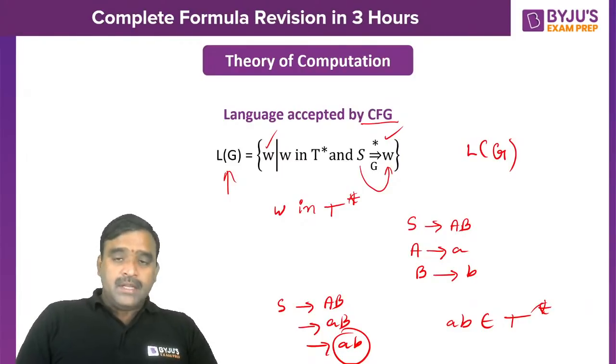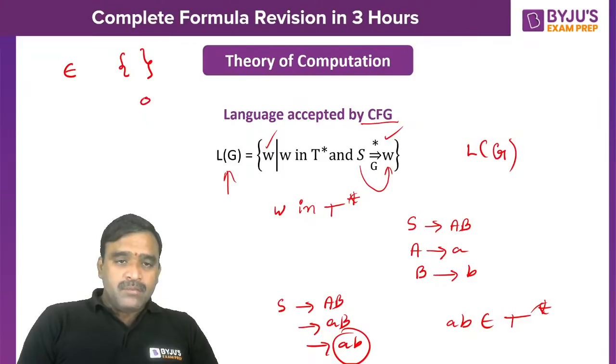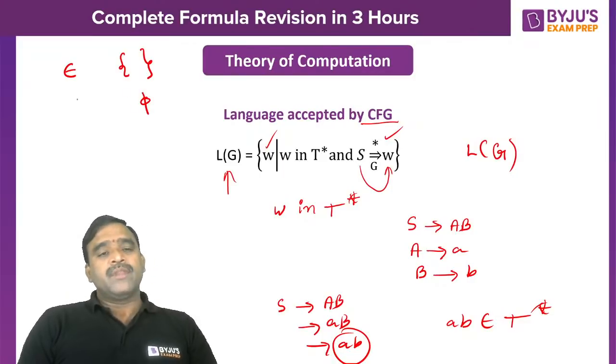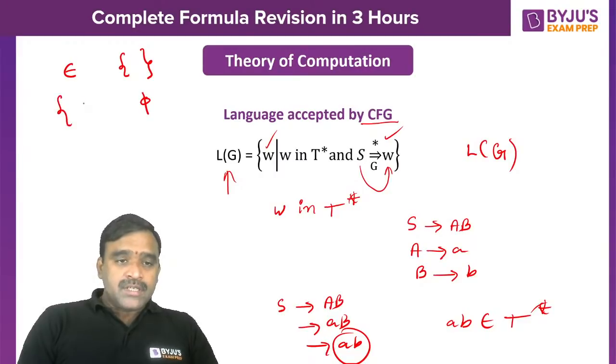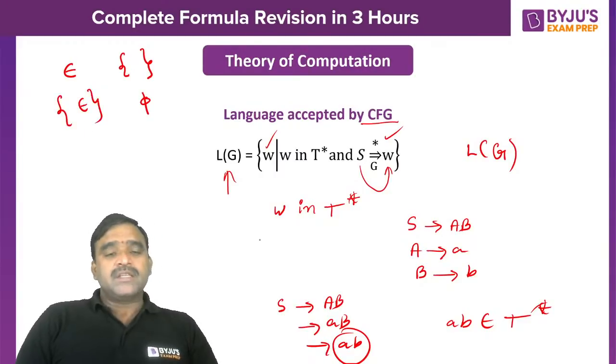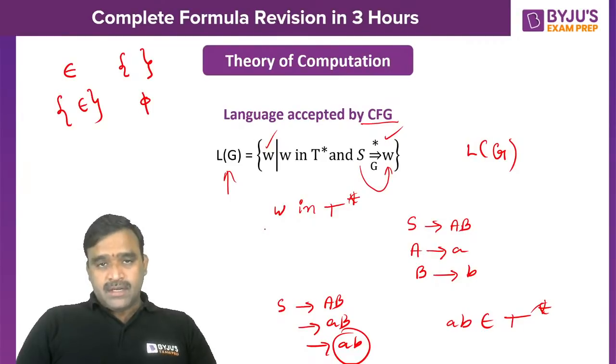Raj Ujjwal asks about the difference between epsilon and phi. Very good question. Epsilon is a null string. Phi is a regular expression denoting the empty language, not containing any string. But epsilon is one string actually, an empty string, a string of length 0.